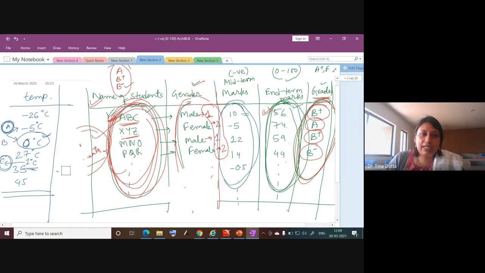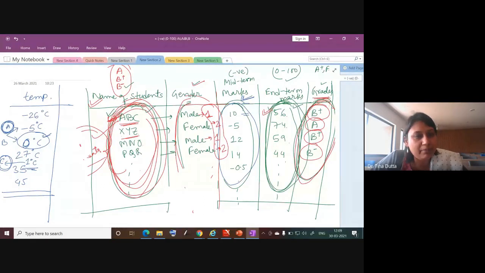So when we have negative values in the data set, we can say that this comes under interval scale data if we do not have a definite 0. So here midterm marks would come under interval scale data, right? We have the values in the form of numbers, so we can add them.